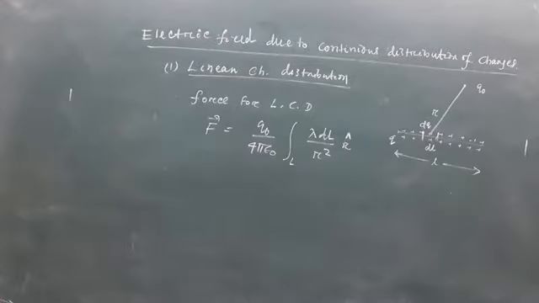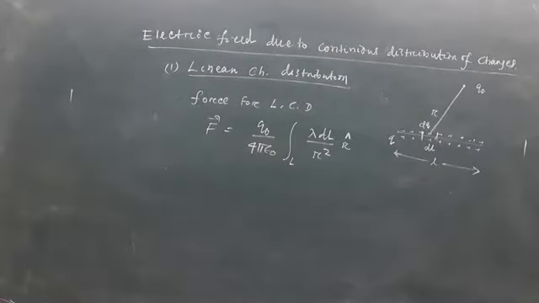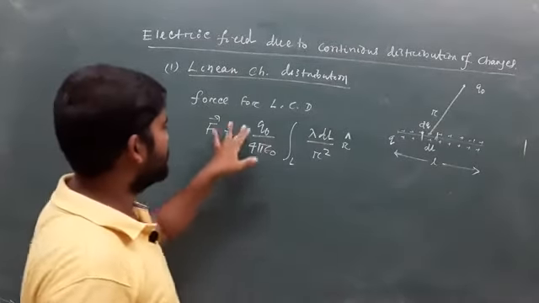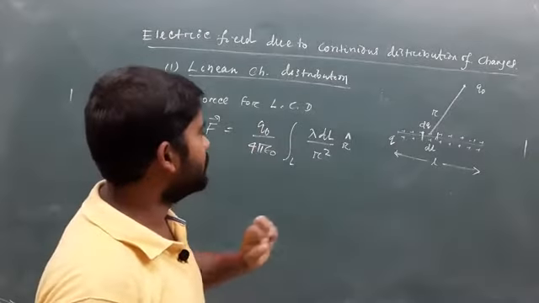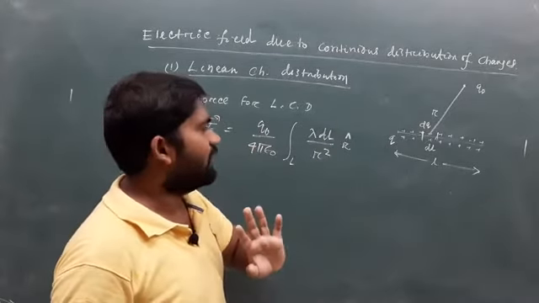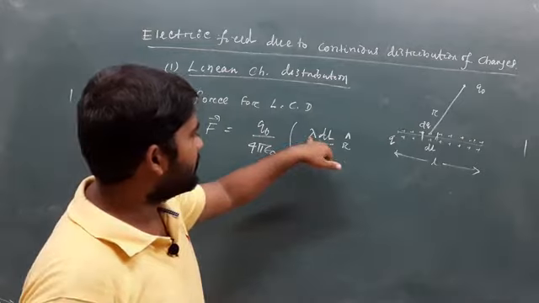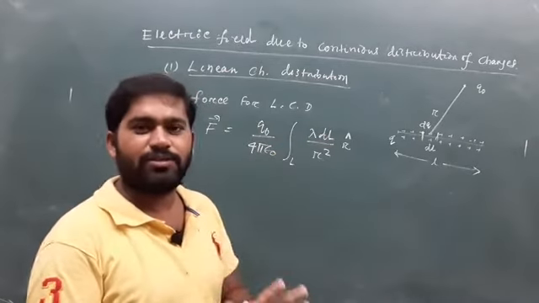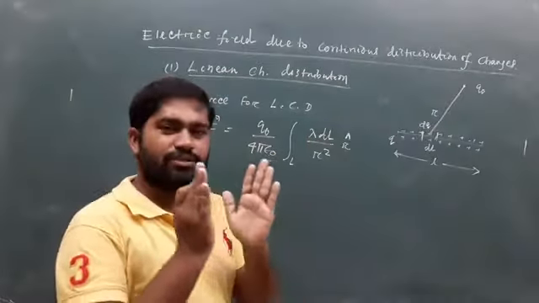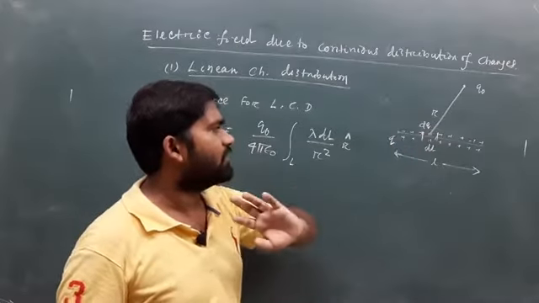That is the expression for force for linear charge distribution, where lambda is the linear charge density and dl is the small length that contains the charge dq.